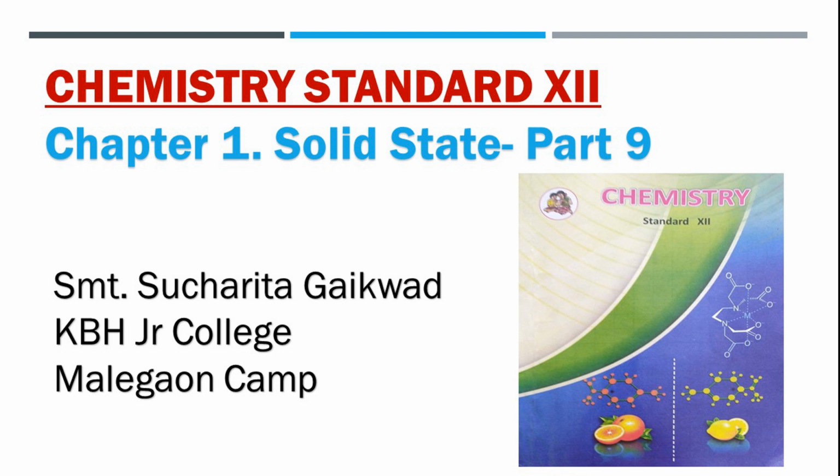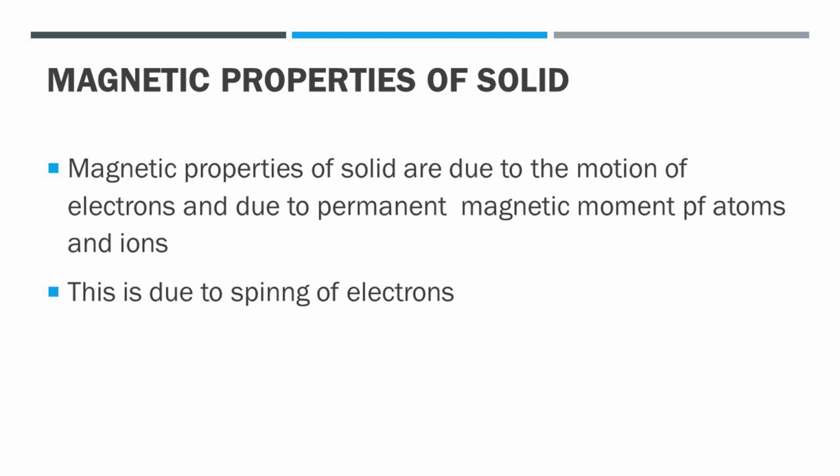Hello students, in the previous lecture we completed electrical properties of solids in the case of conductors, insulators as well as semiconductors. Today we have to study magnetic properties of solids. Magnetic properties of solids can be understood easily in terms of the classical picture of the electron.